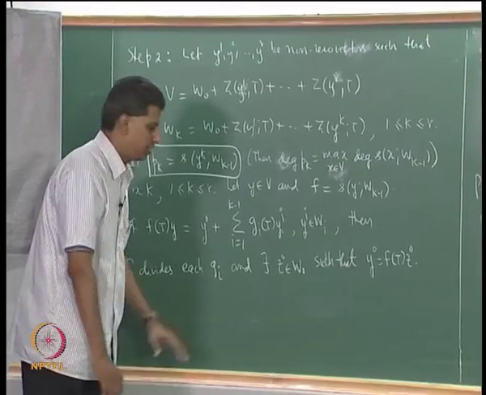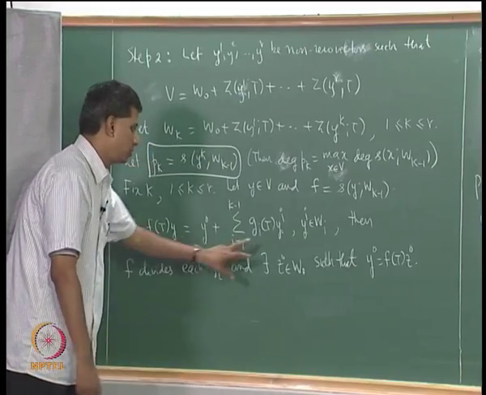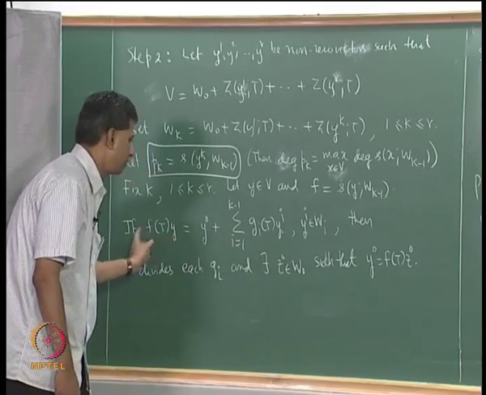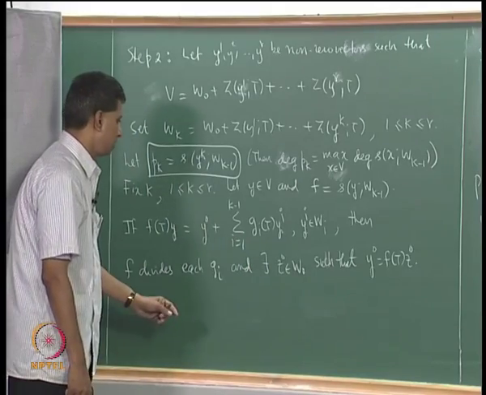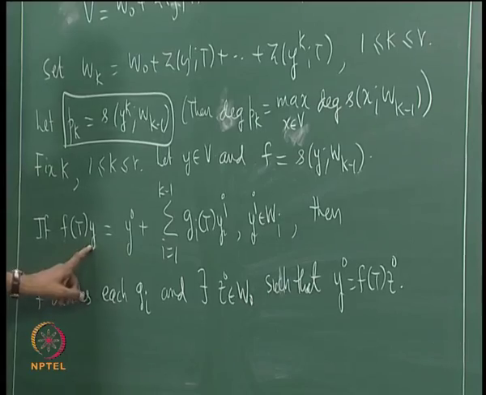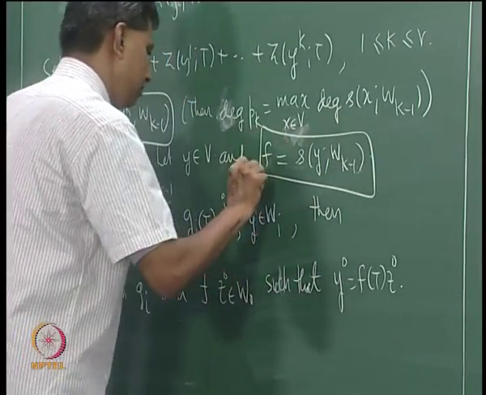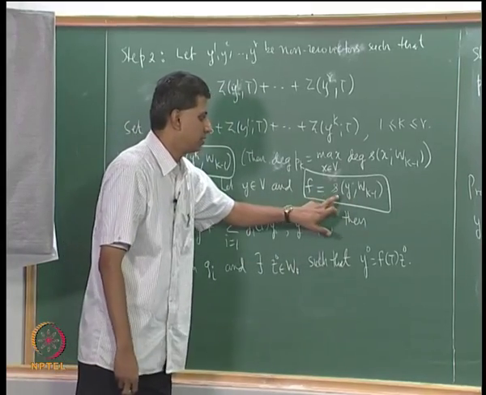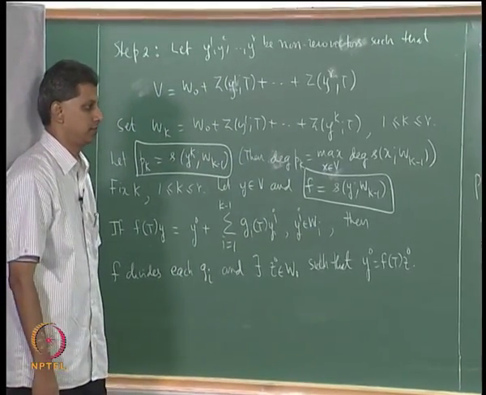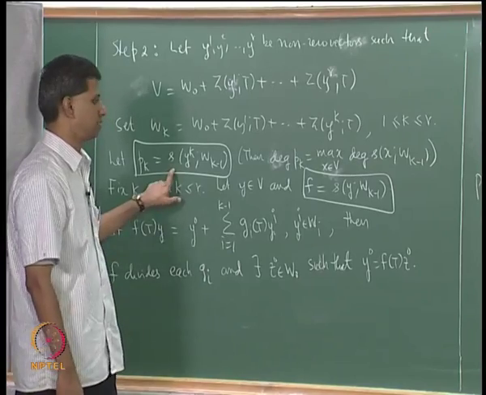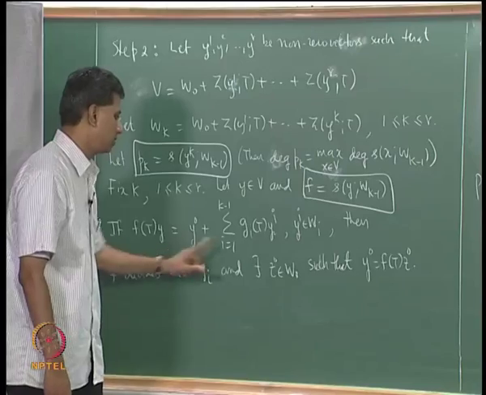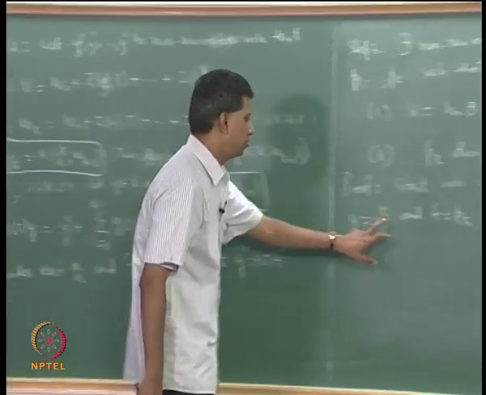Step 2, I told you, essentially is some inference about this representation. If I have this representation, then each of these polynomials gi must be divisible by f, and this y naught has a property. Now, I am going to apply this representation for y equals yk. If y is equal to yk, then this s yk wk minus 1 is pk. That is the notation I used earlier. So, all that I will do is apply this with y equals yk and f equal to pk.